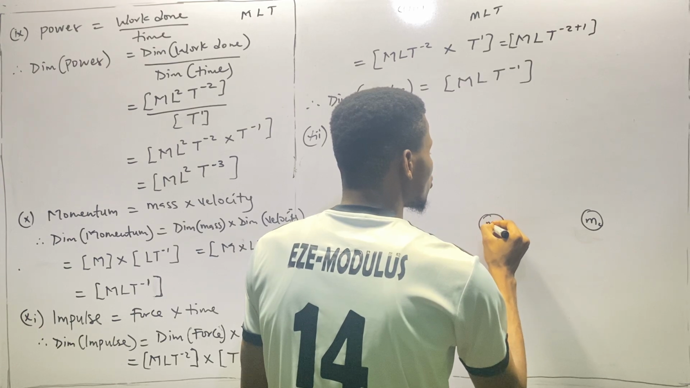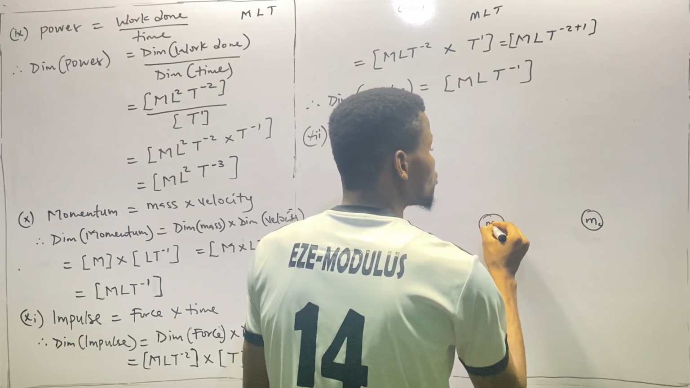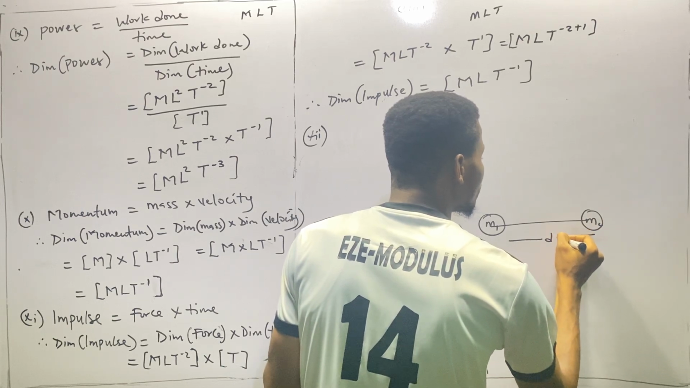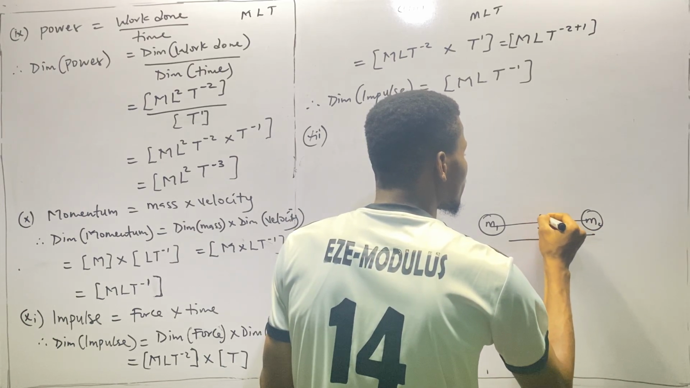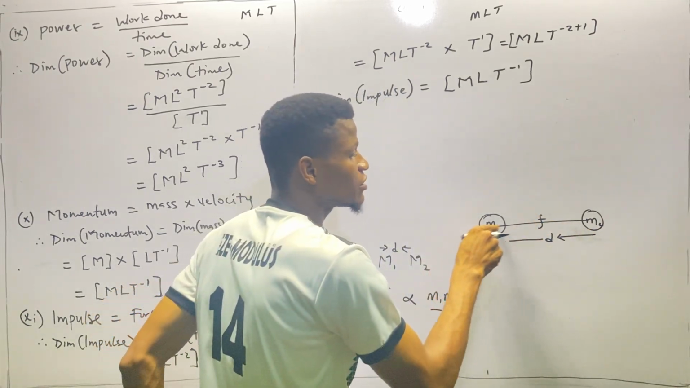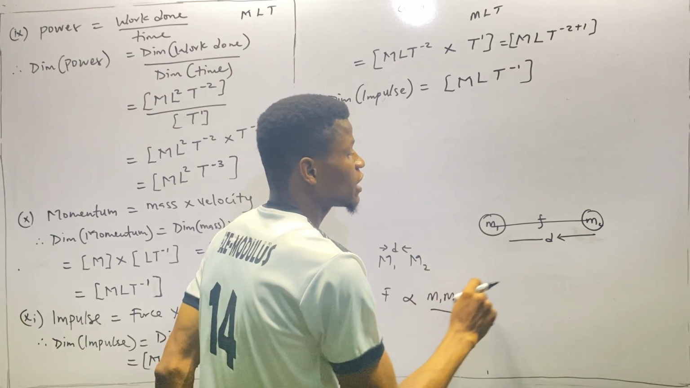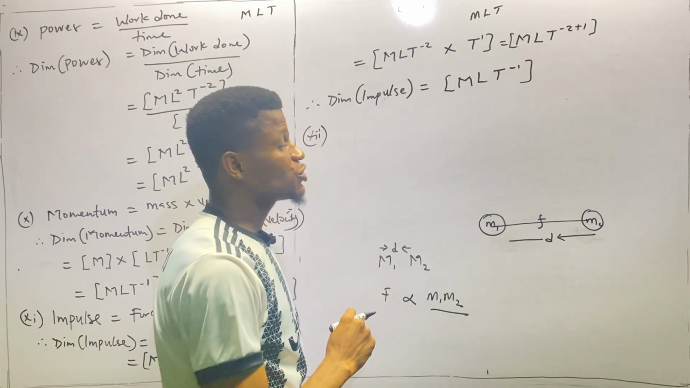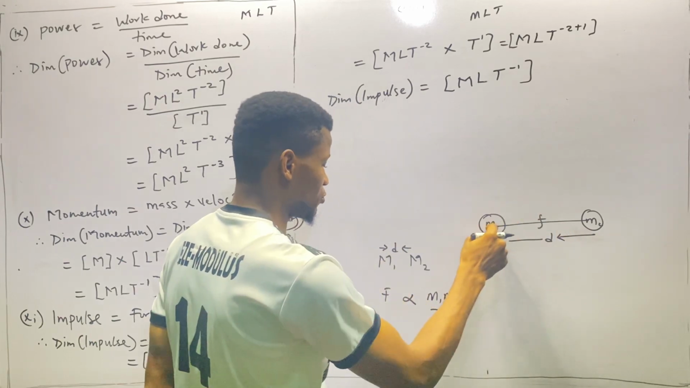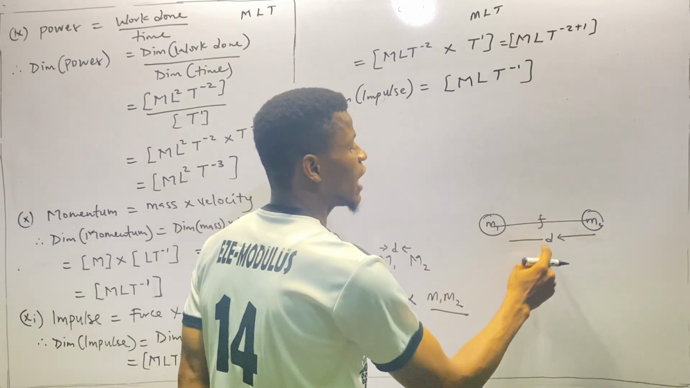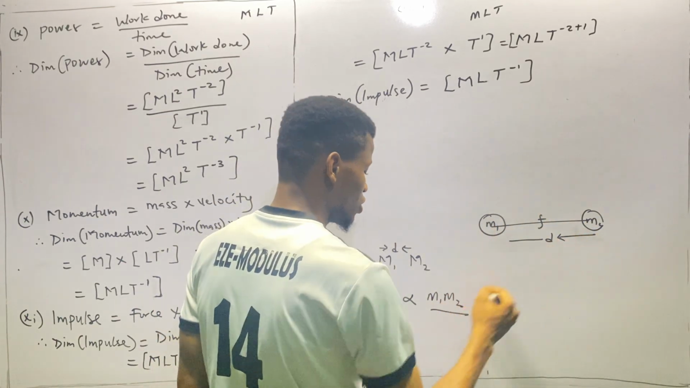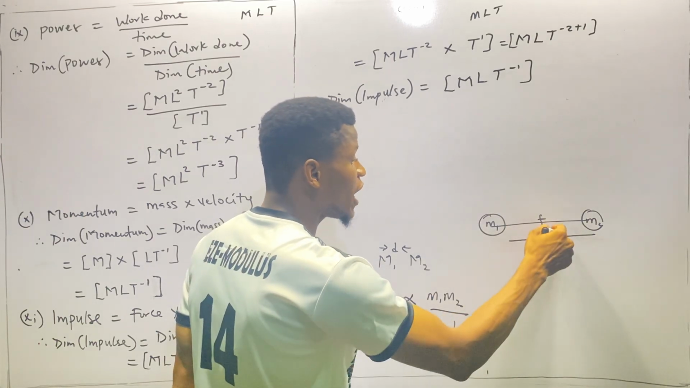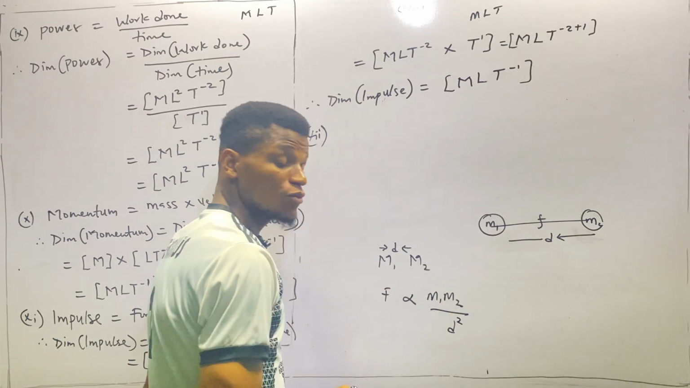According to Newton, they experience a force between them. If d is the distance between them, they experience a force F. This force acts on the line joining the centers of the two masses. According to Newton's law of gravitation, this F is proportional to the product of the two masses and inversely proportional to the square of the distance, so d square, of course.